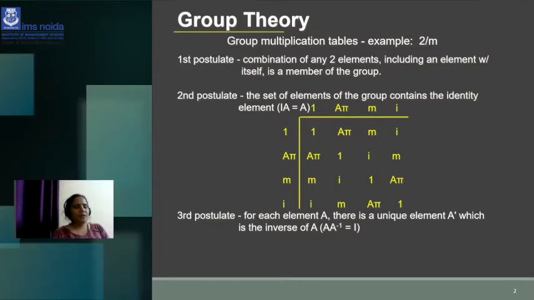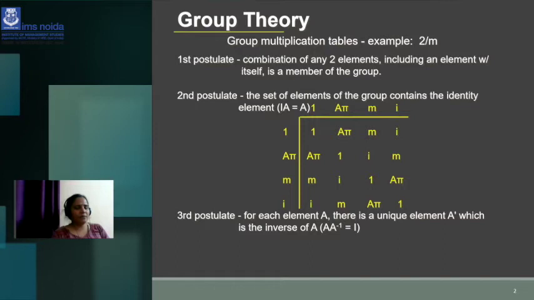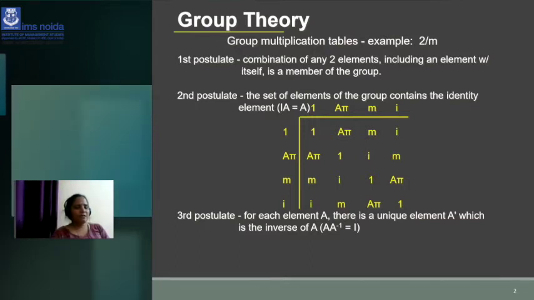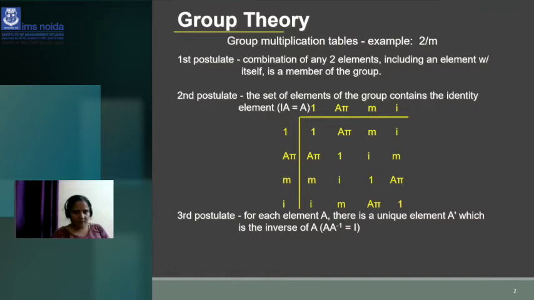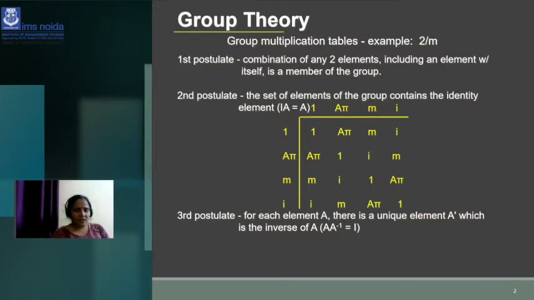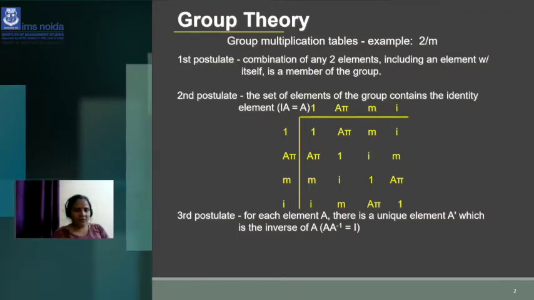So group theory follows two kinds of rules. One is additive group, the other is multiplicative group. If I write group, it is denoted by capital letter G, and it provides two kinds of operation. One is addition and the other one is multiplication. So these are some examples I have gone through.